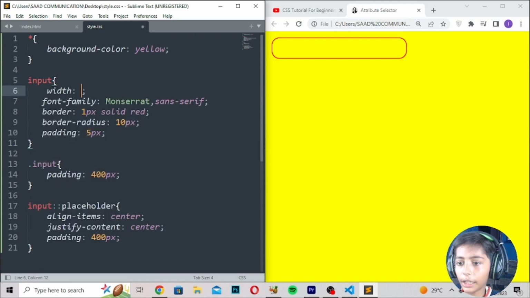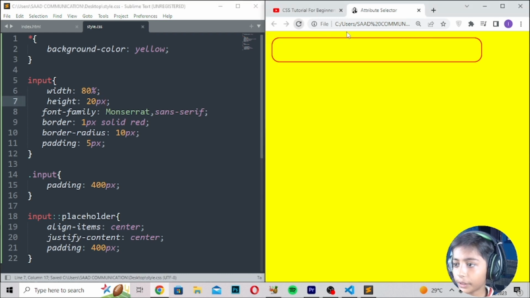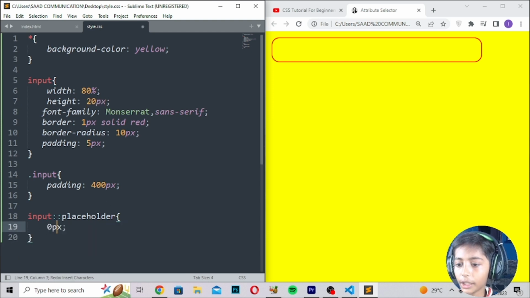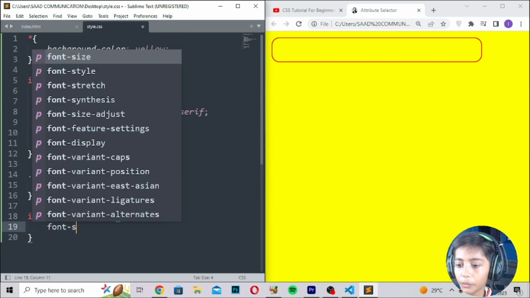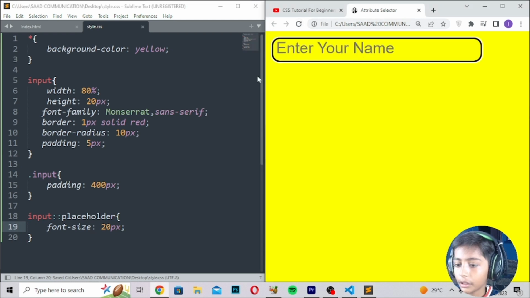And here we can write width 80%, height 20 pixels, save, refresh. It is coming like that. So here we cannot write like that, and here I will erase it. We can erase it, and here we can write font size will be 20 pixels, save, refresh.